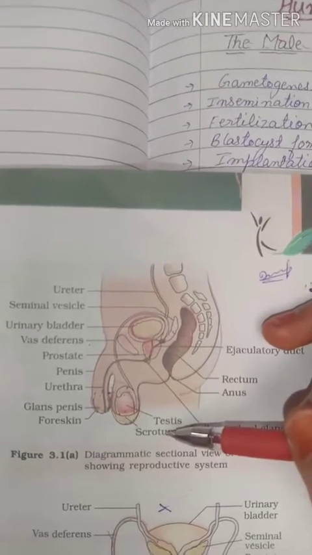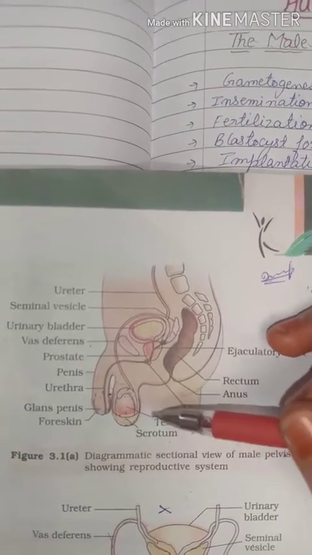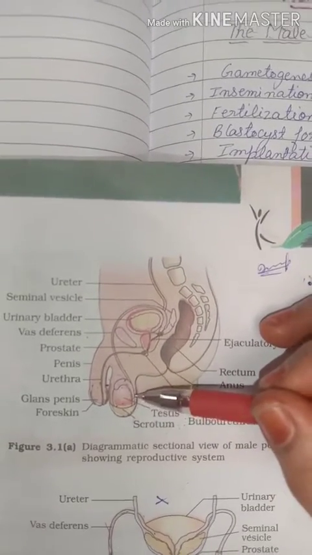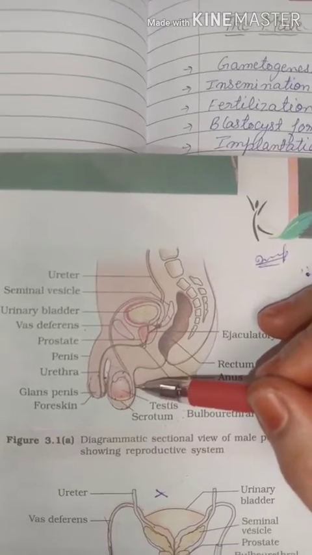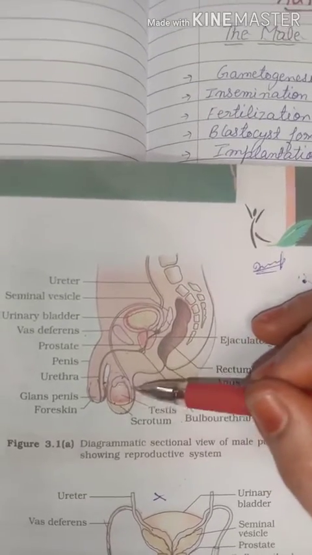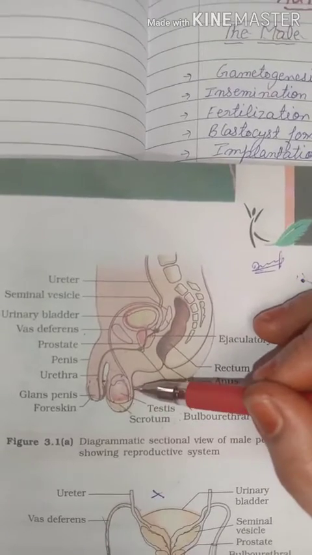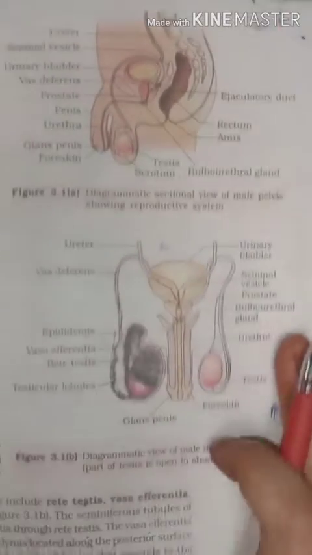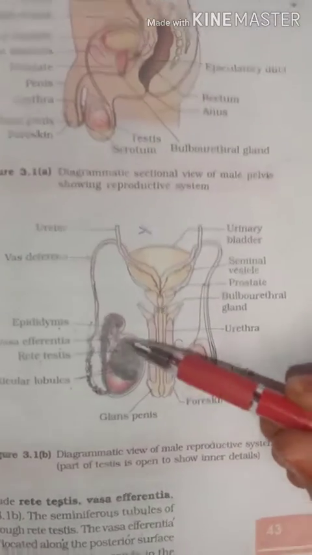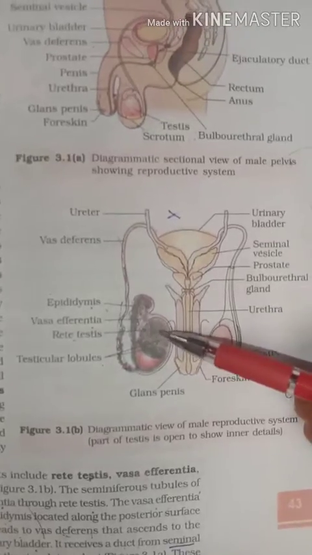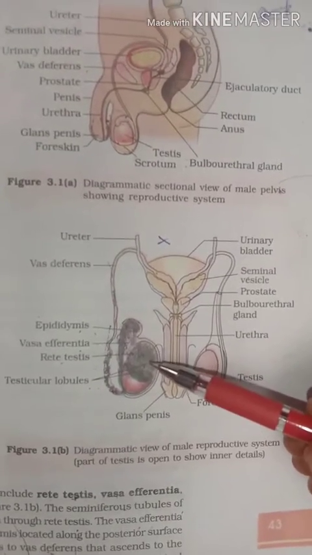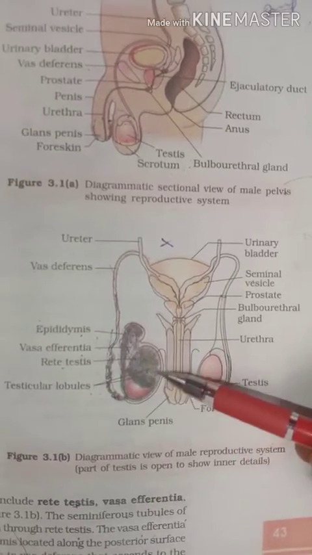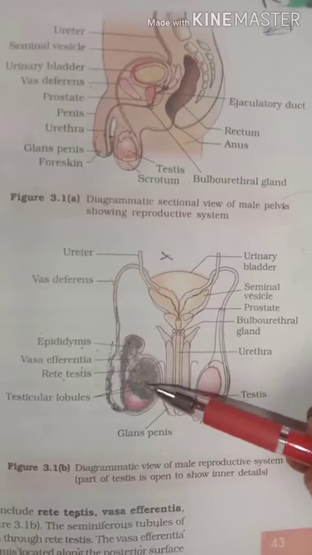Got it? Now the most important thing: the testis is oval in shape. It is about 4 to 5 centimeter in length and 2 to 3 centimeter in width. Now the testes are divided into small chambers. You can see here the small chambers like this. These chambers are called testicular lobules. There are approximately 250 chambers in the testes, called testicular lobules.